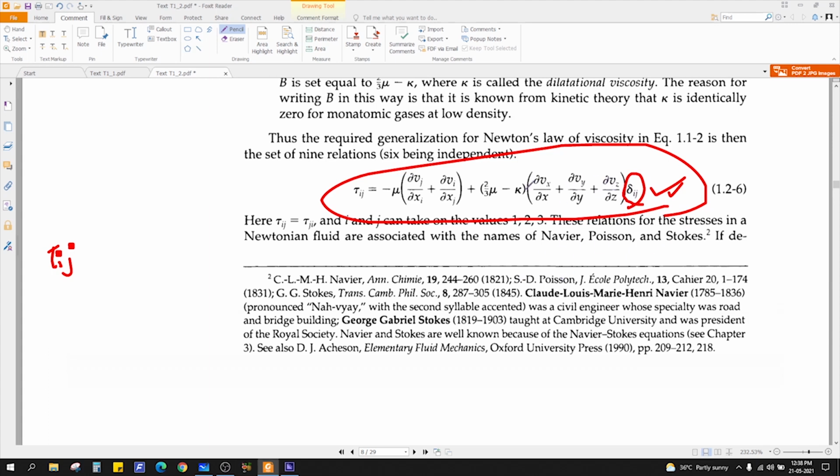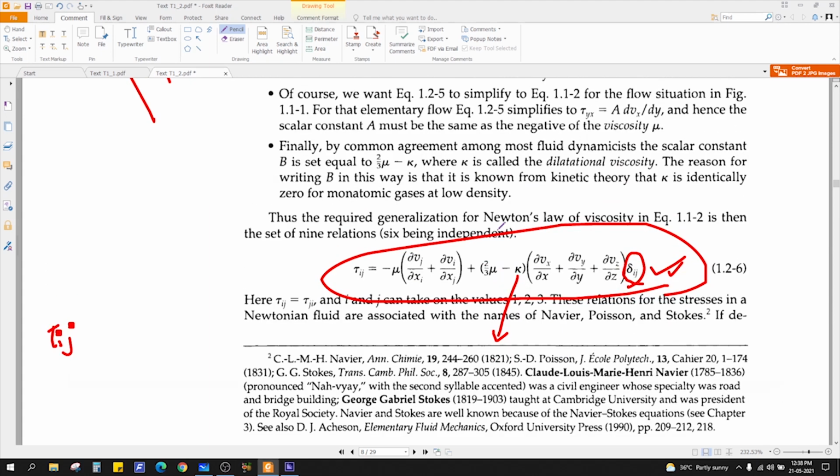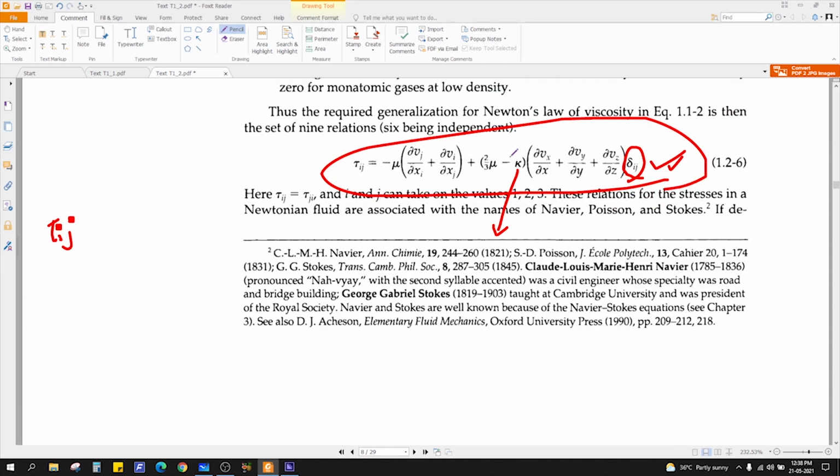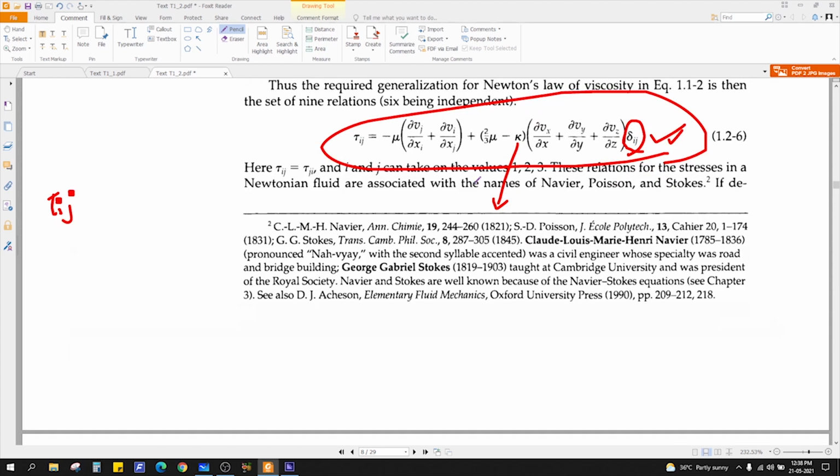You can see there is a new term here, kappa, that is called dilatational viscosity. That is a scalar value. So this is a general equation for the stress tensor.